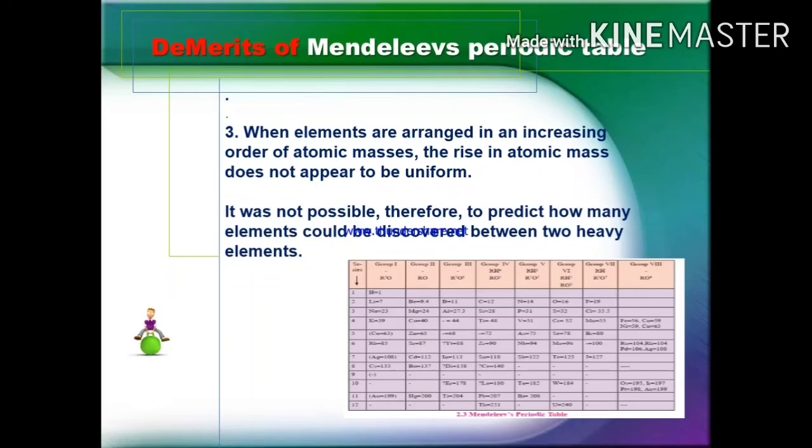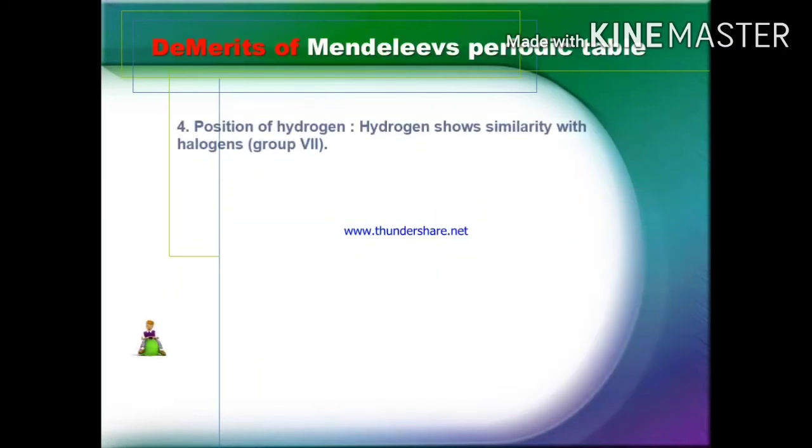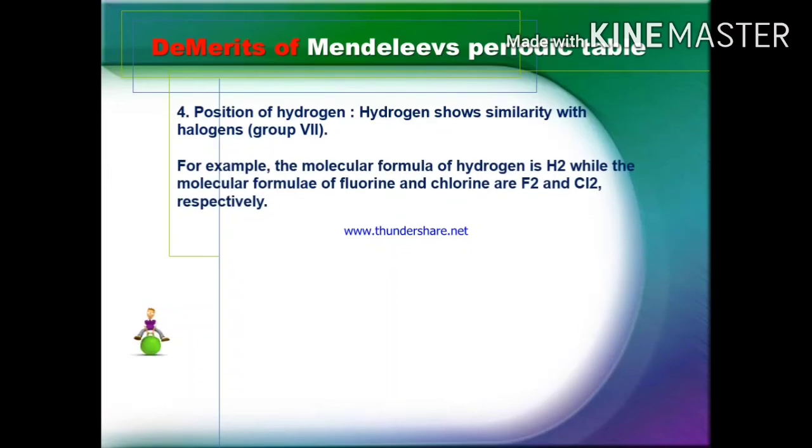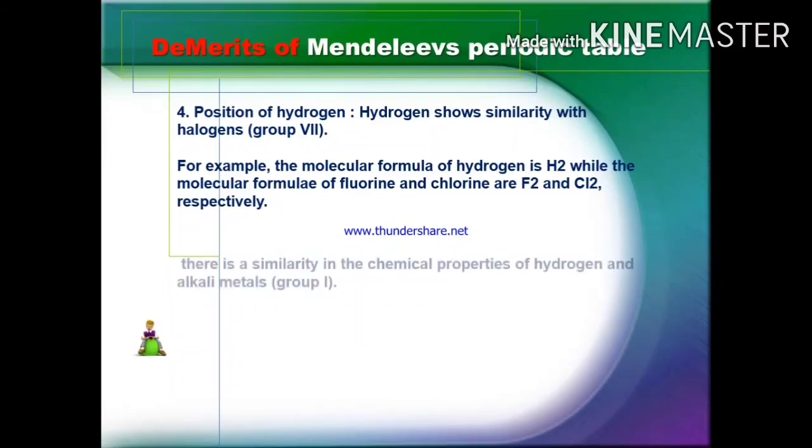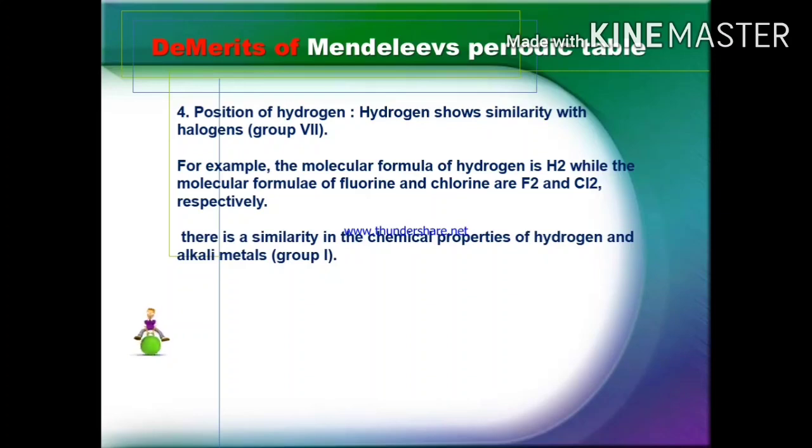The fourth demerit, hydrogen shows similarity with halogens. For example, the molecular formula of hydrogen is H2, while the molecular formulas of fluorine and chlorine are F2 and Cl2 respectively. In the same way, there is similarity in the chemical properties of hydrogen and alkali metals.